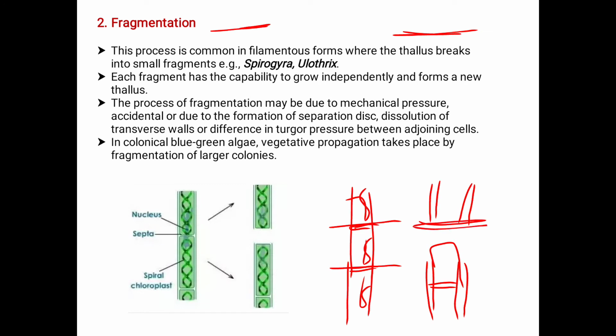Now, this individual unit, the small fragmented piece of the cell, grows as an individual one. Each fragment has the capability to grow independently and form a new thallus. This single cell goes on to form a new chain.